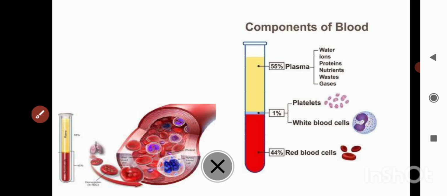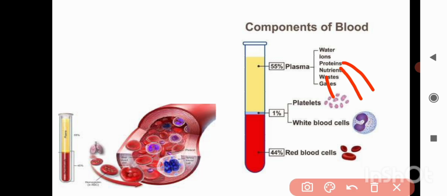Blood is made up of three types of cells: red blood cells, white blood cells, and platelets, and it has plasma. Plasma is a yellow colored fluid.